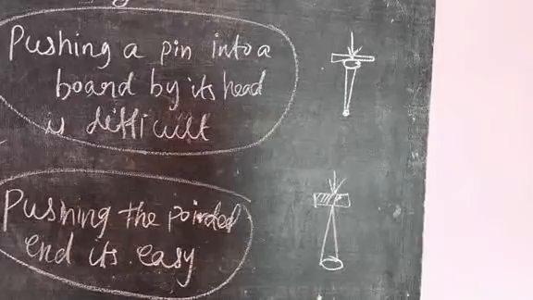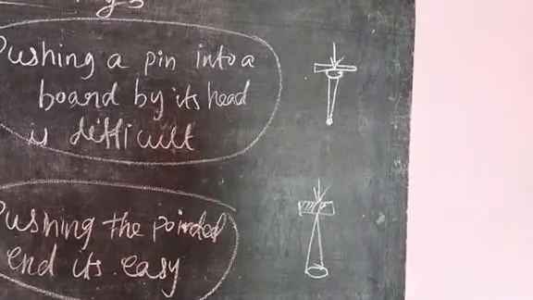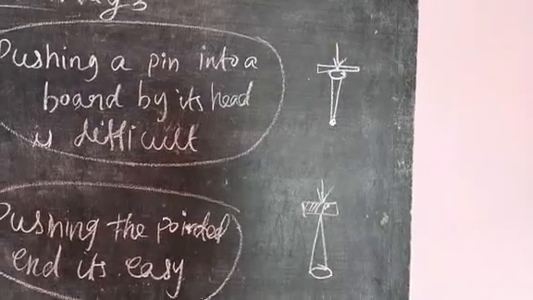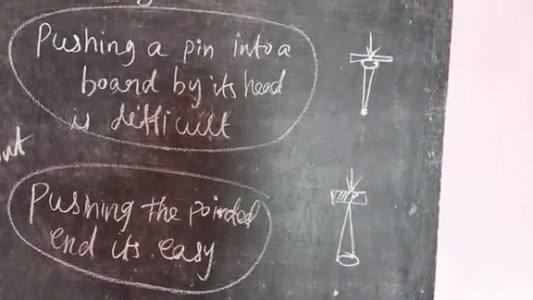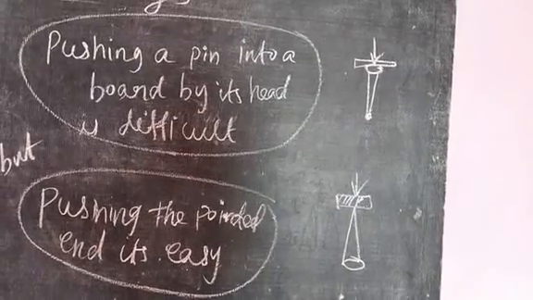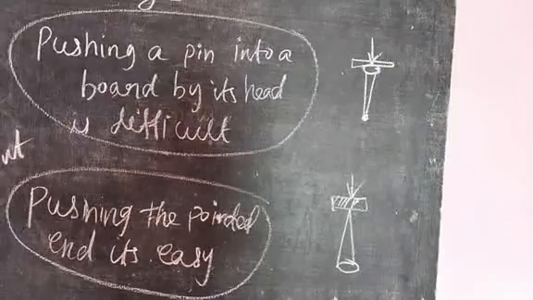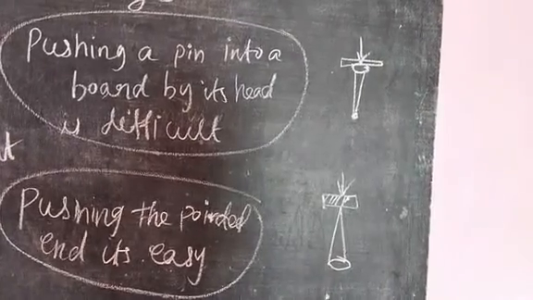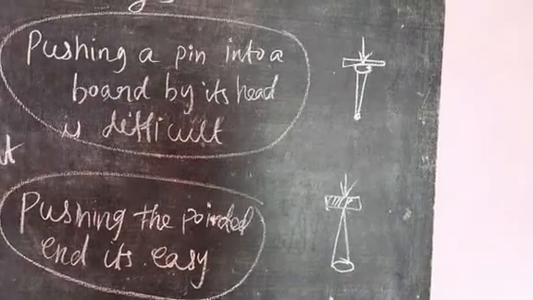Pushing the pointed end is easy, area of contact is less, pressure is more. So pressure increases when force increases or area of contact decreases. Pressure decreases when force decreases or area of contact increases.